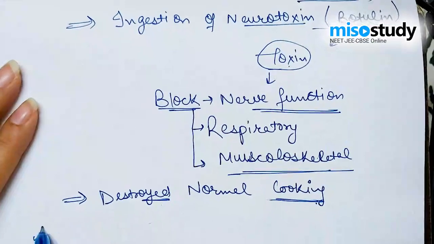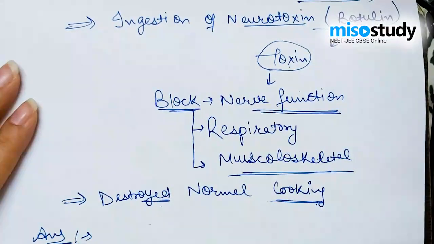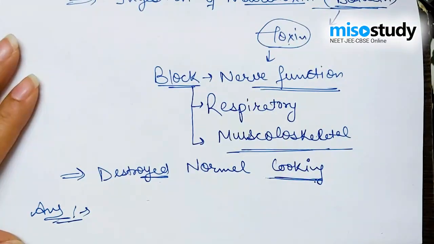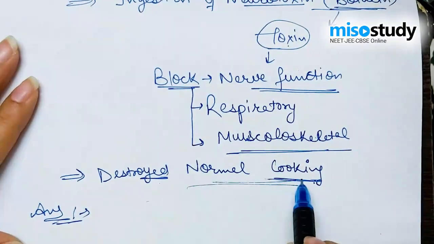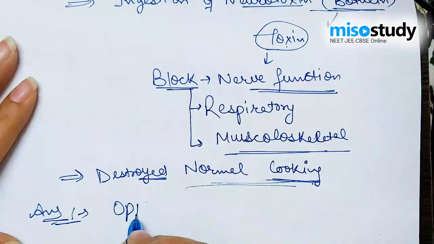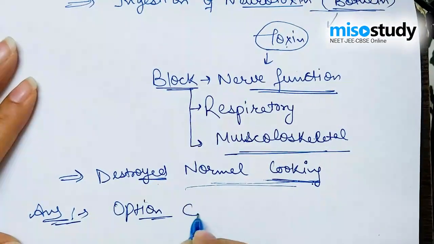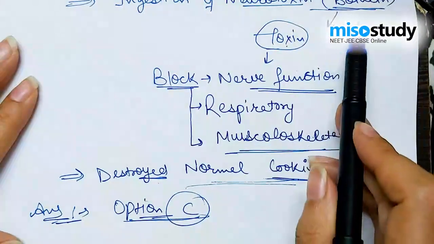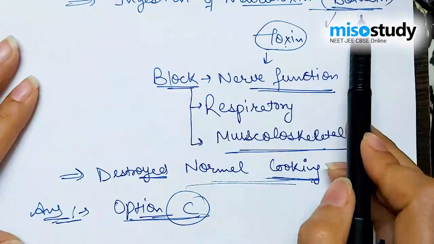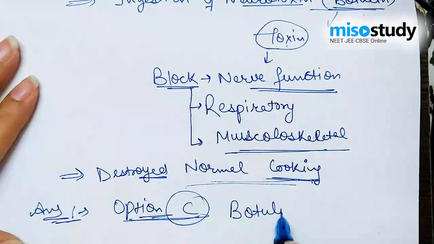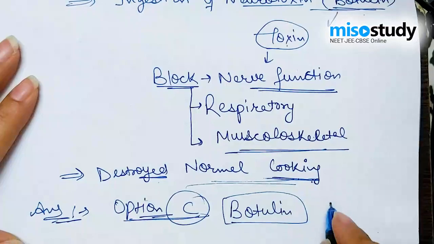So after discussing the various aspects of botulism, what kind of toxin it is and what the precautions are, and that the bacteria can die by the process of normal cooking, the right option is option C, which includes the ingestion and the description of botulin, that is a toxin.